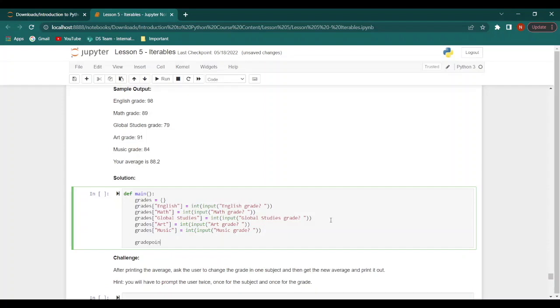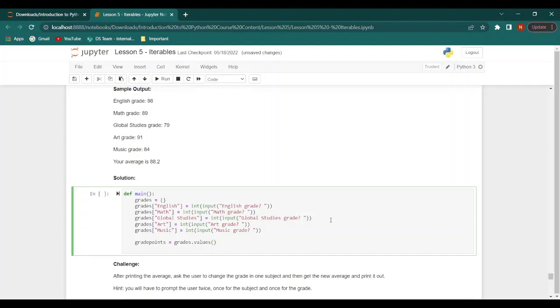Next, we will define our variable grade points, which is equal to the value of grades dot values. Then we will take average equal to sum of all the grade points divided by the length of the grade points, which is the number of elements within it.